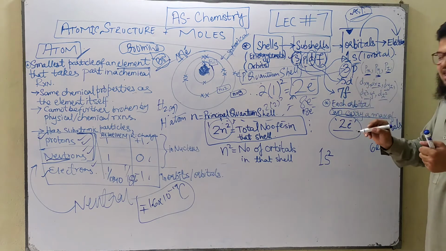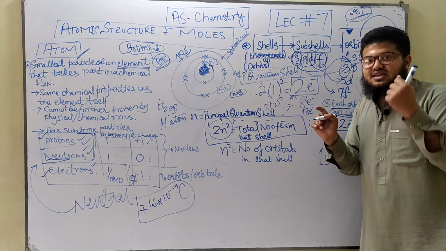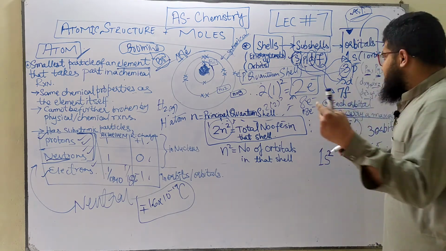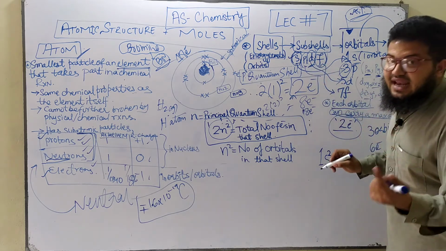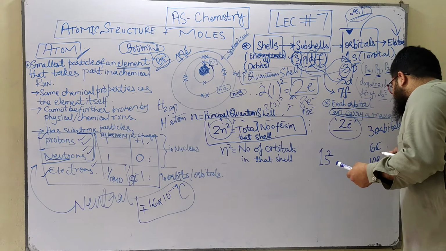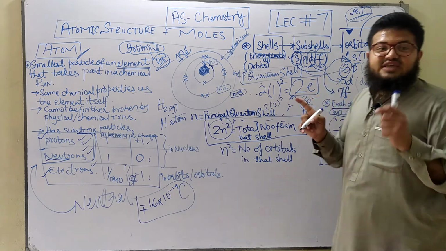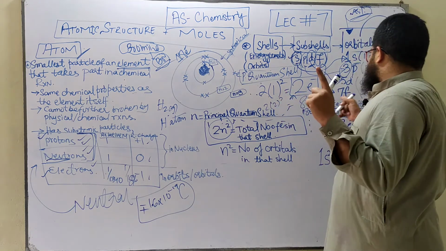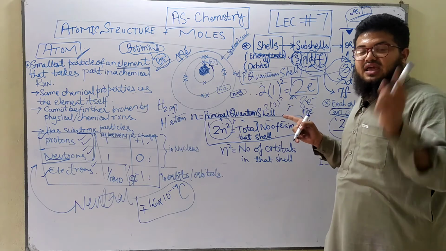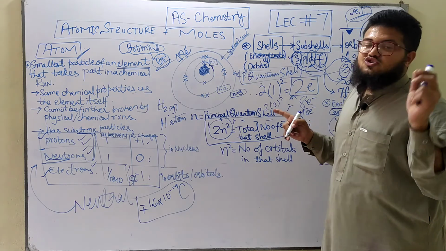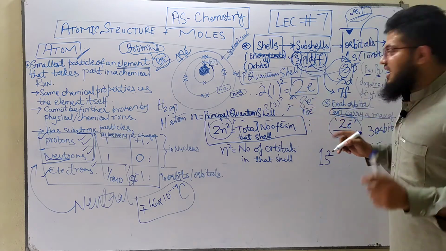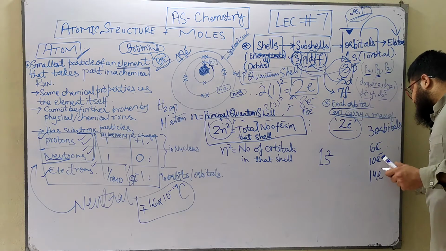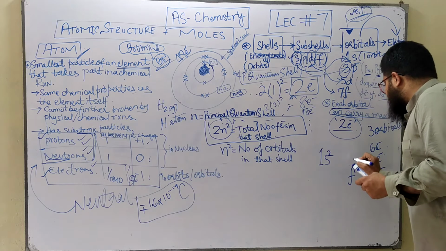Similarly, a d subshell has 5 orbitals and each orbital has 2 electrons. So the total number of electrons present in this d subshell is going to be 10 electrons. Similarly, the f subshell has 7 orbitals and each orbital has 2 electrons. So the total number of electrons found in the f subshell is going to be 14 electrons.